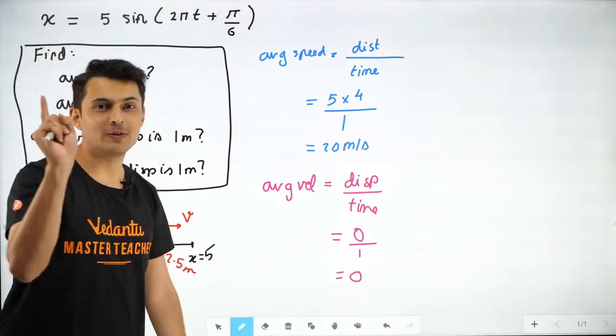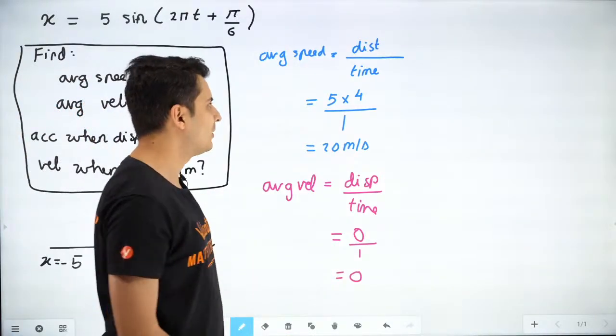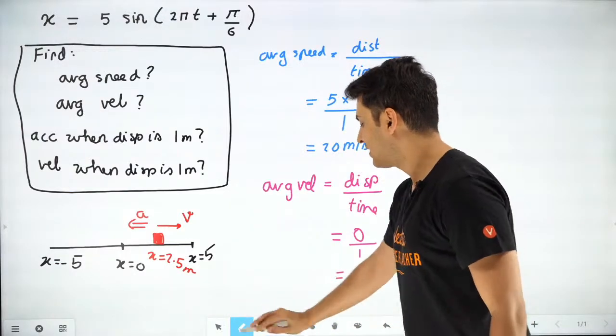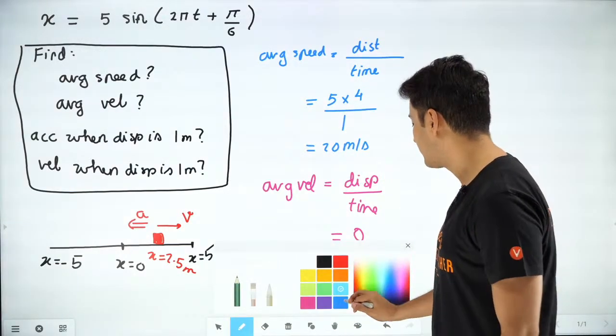So average velocity of SHM is always 0, but average speed is not 0. Very interesting. Next set of questions, let's do this. Come on guys, get ready.